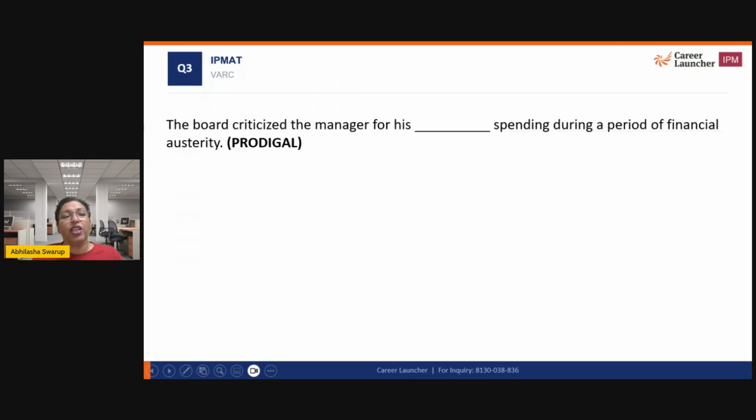The third one: the board criticized the manager for his something spending during a period of financial austerity. So what sort of spending was this which was criticized? If it was a period of financial austerity, that means he spent unnecessarily, right? The word that I'm looking for is prodigal. So the correct answer has to be unnecessary or excessive, right?